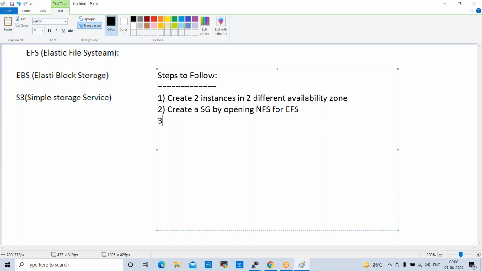Third step is to create an EFS by using the security group which we created in the above steps. Fourth step is to follow the mount instructions to mount EFS on EC2 instances.